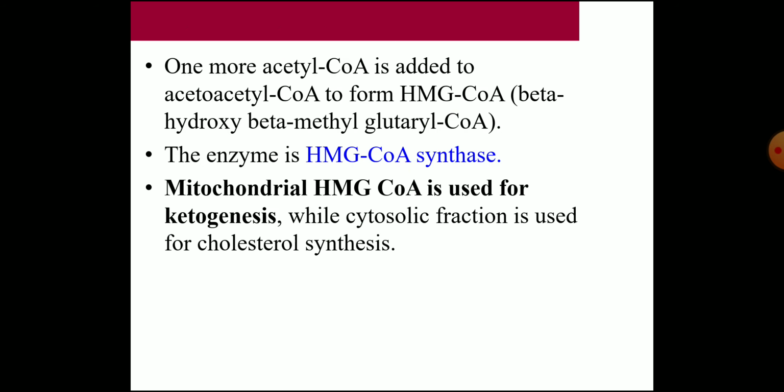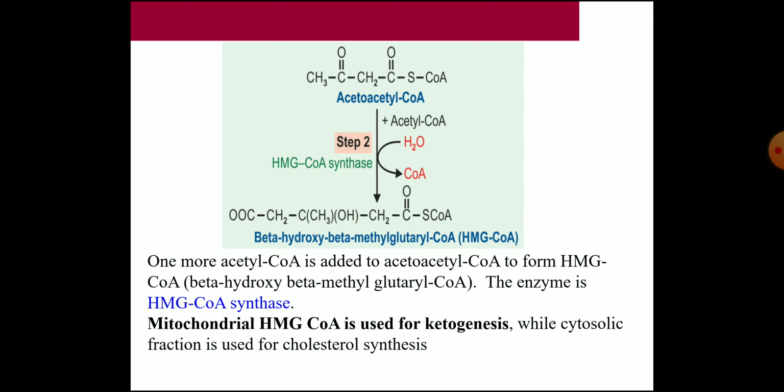Then one more molecule of acetyl coenzyme A is added to the acetoacetyl coenzyme A to form HMG-CoA, or beta hydroxy beta methyl glutaryl CoA. The enzyme is HMG-CoA synthase, and the mitochondrial HMG-CoA is used for ketogenesis. There is another one in the cytosol that is used for cholesterol biosynthesis. So mitochondrial HMG-CoA is used for ketogenesis, or the ketone body formation. Here you can see that acetoacetyl coenzyme A again combines with one more molecule of acetyl coenzyme A to form HMG-CoA.